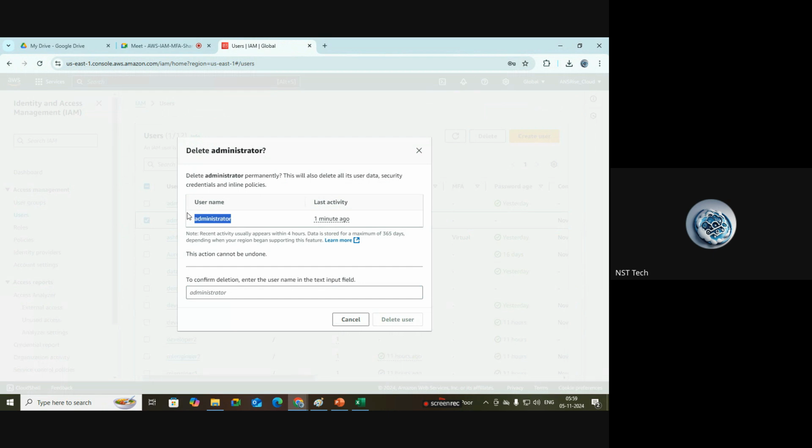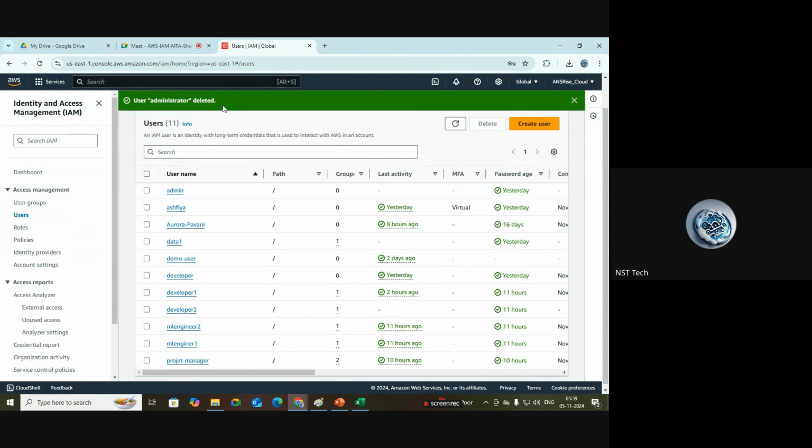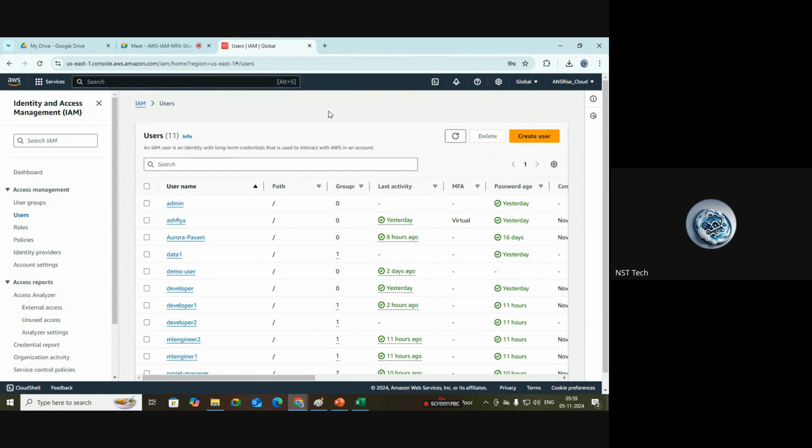Okay, it is asking me to enter the username. I will enter it, and delete. So that's it. In this way, if you are creating any kind of resource, any networking device, any server, any S3 buckets, any kind of resource, you should delete those resources after your practical or tasks are completed. Okay, make sure.